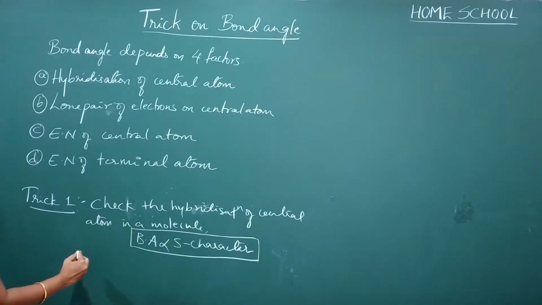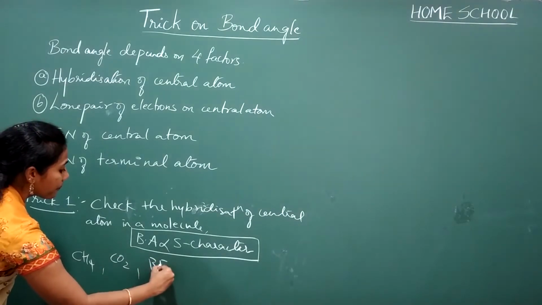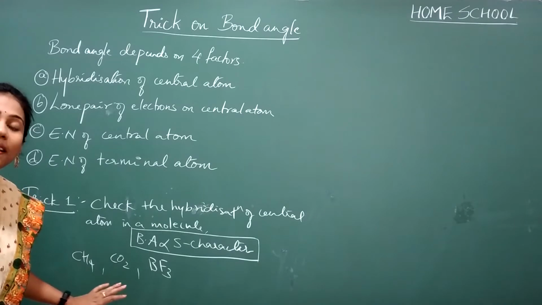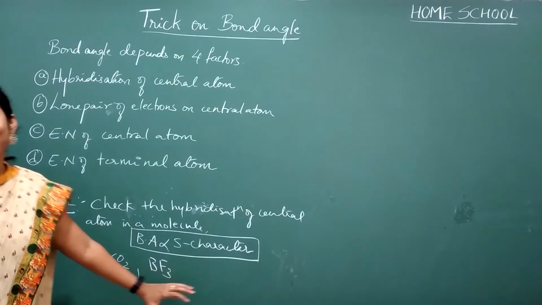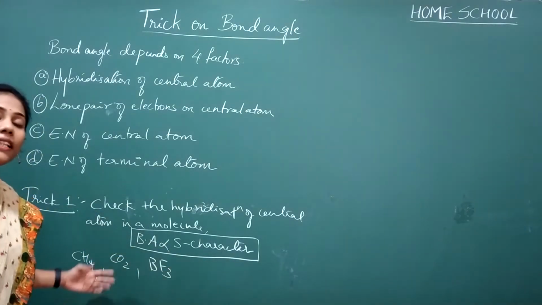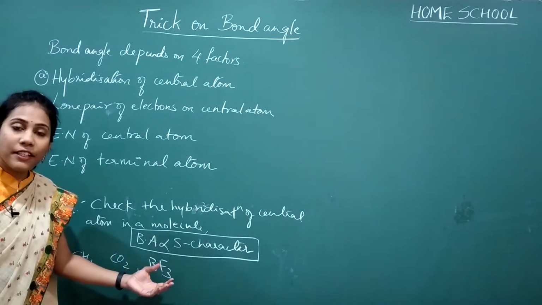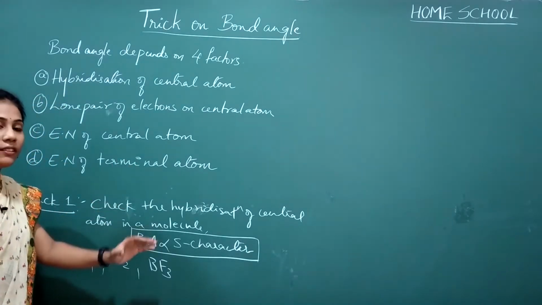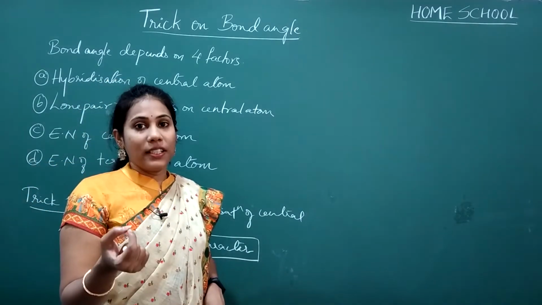Okay, for example, you have a molecule CH4, right? CO2 and BF3. Okay, which of them has the maximum bond angle and which of them has the least bond angle? Or they will ask you, arrange them in a decreasing order of their bond angle or increasing order of their bond angle. Yes, this is the type of questions that you will expect, right, in the examination. So they'll give in the options decreasing order or increasing order. You have to select the correct option here, right?